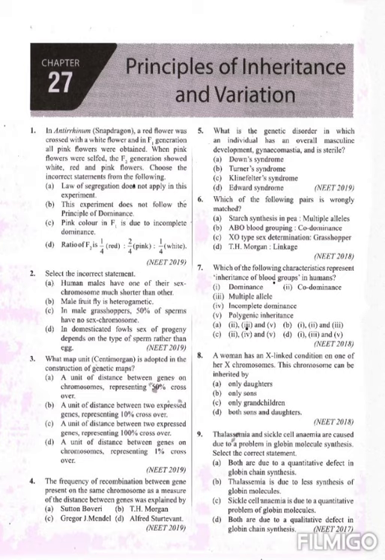Okay, so the options are: option A, a unit of distance between genes on chromosome representing 50% of crossover. A unit of distance between two expressed genes representing 10% of crossover. A unit of distance between two expressed genes representing 100% crossover.